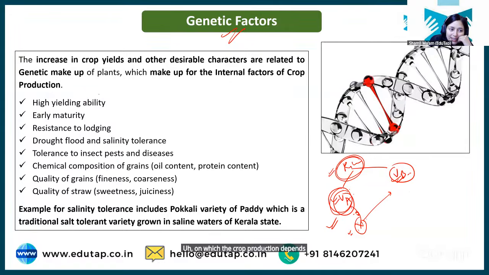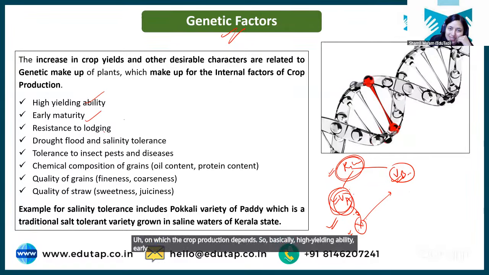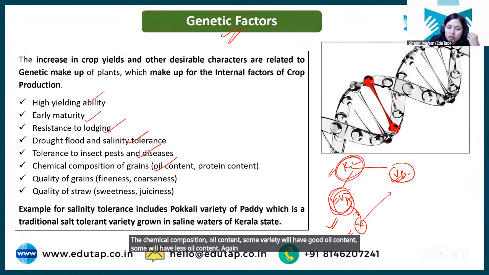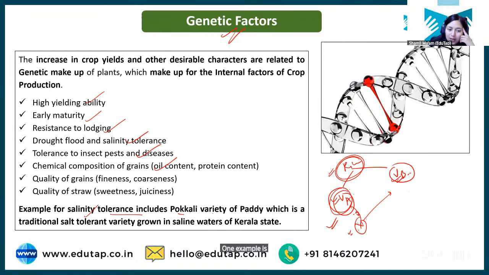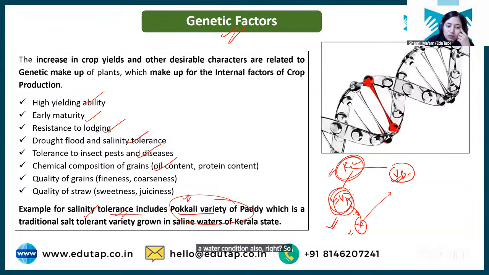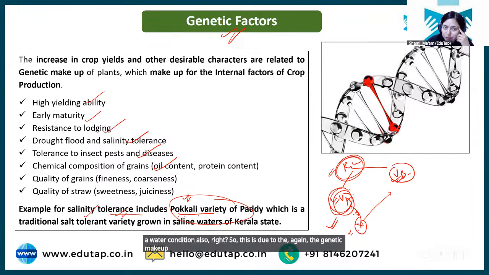So basically high yielding ability, early maturing, resistant to lodging, salinity tolerant, drought tolerant, tolerance to insect pests. Okay, chemical composition, oil content. Some varieties will have good oil content, some will have less oil content. Again, that depends on the genetic makeup of that variety, right? One example is the Pokali variety of rice. This is salinity tolerant. This can tolerate saline water conditions also, right? This is due to the genetic makeup of this Pokali variety of paddy, which is not found in the general variety of paddy. Clear?